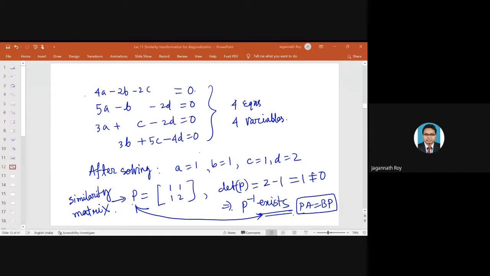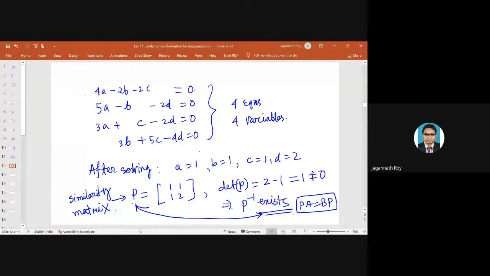That is why finding a similarity matrix is not an easy task. Because for a simple problem, a 2 by 2 matrix, we have a 4 by 4 system of linear equations. So we have to struggle a lot to find the similarity transformation.